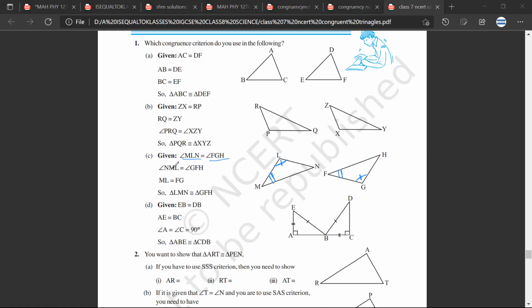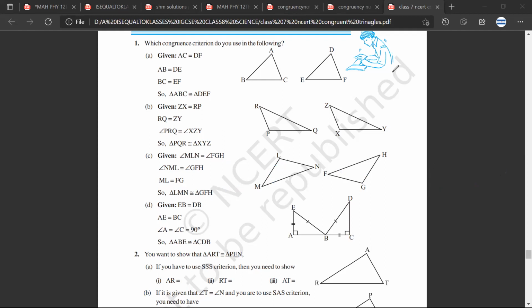These two are equal. ML is equal to FG. The included side are equal. So are the triangles congruent? Yes, sir. So we are applying ASA. Satya, is it making sense? Yes, sir.